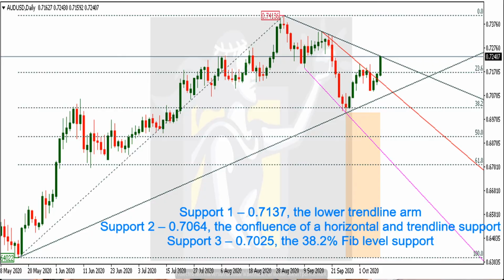Now, here's some fundamental news. The US Consumer Price Index, excluding food and energy news. The US Department of Labor Statistics plans to release numbers concerning the US Consumer Price Index, excluding food and energy, tomorrow, which is October 13th. According to economists' consensus, the US Consumer Price Index reached the reading of 0.2% in September as compared to a reading of 0.4% in the previous month.